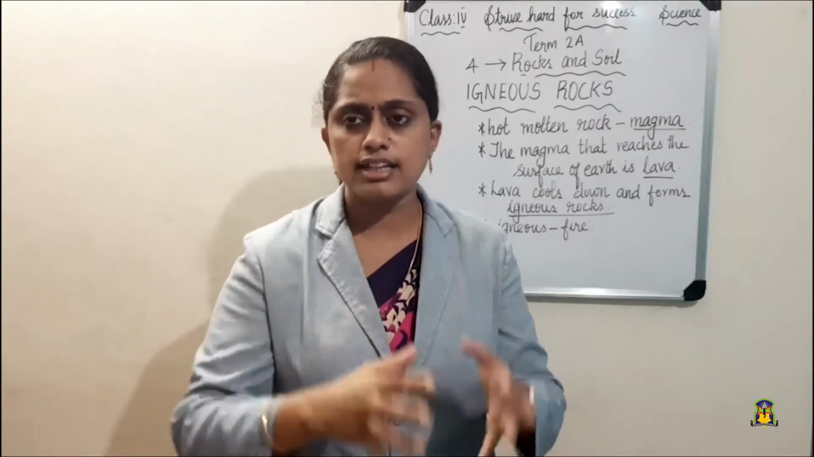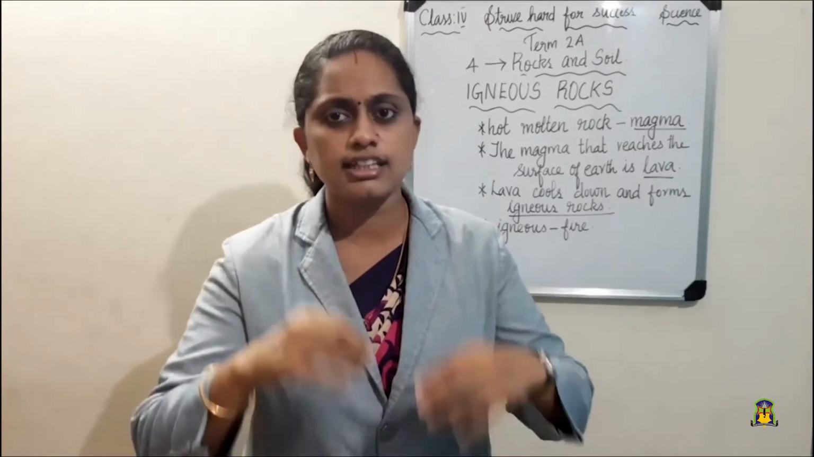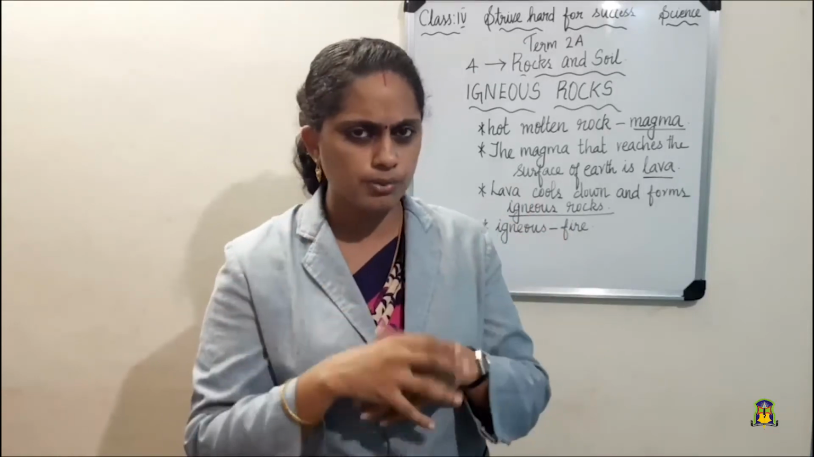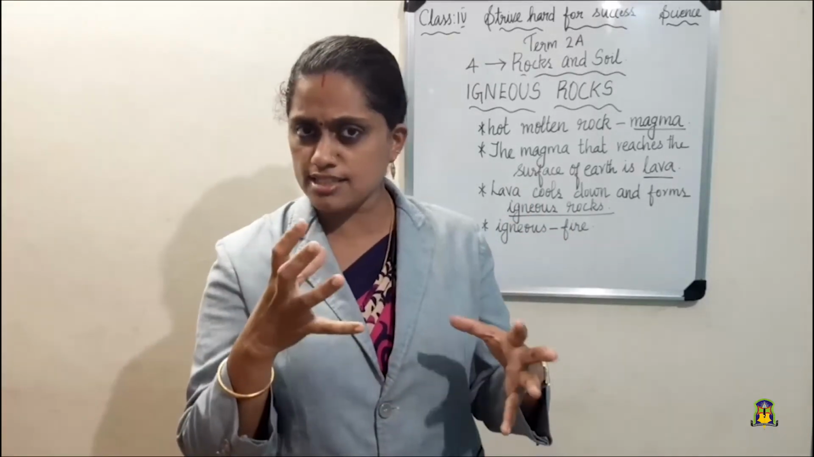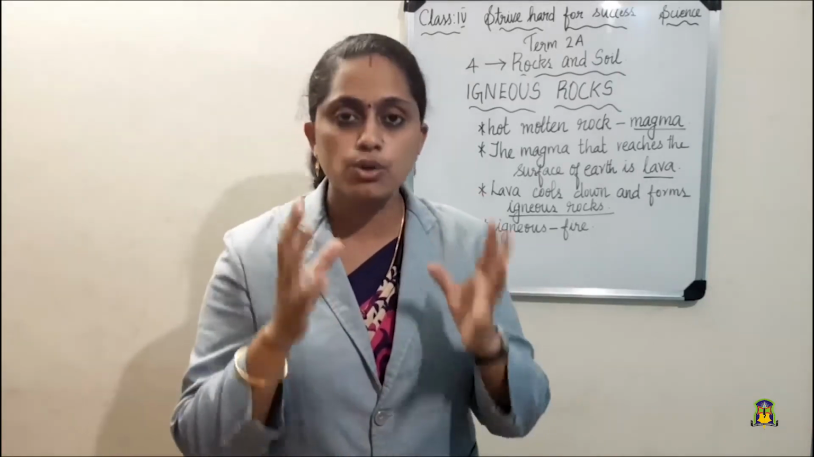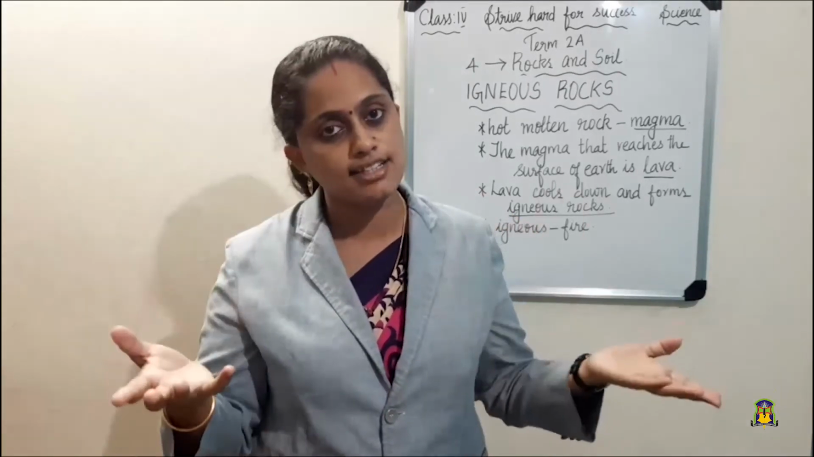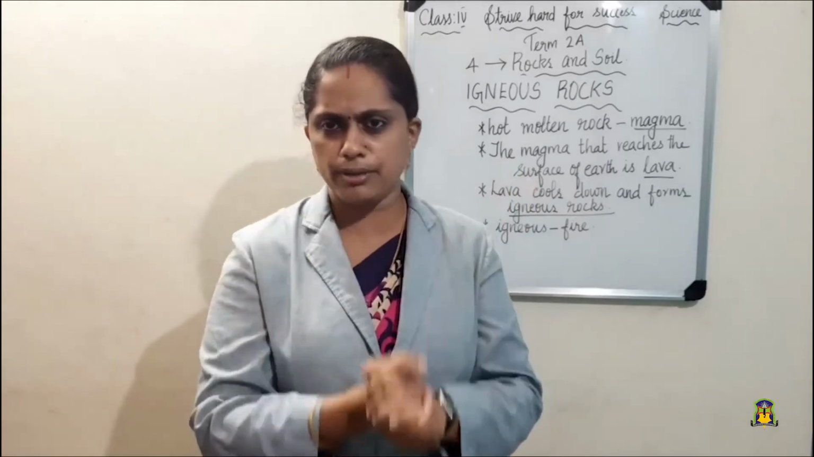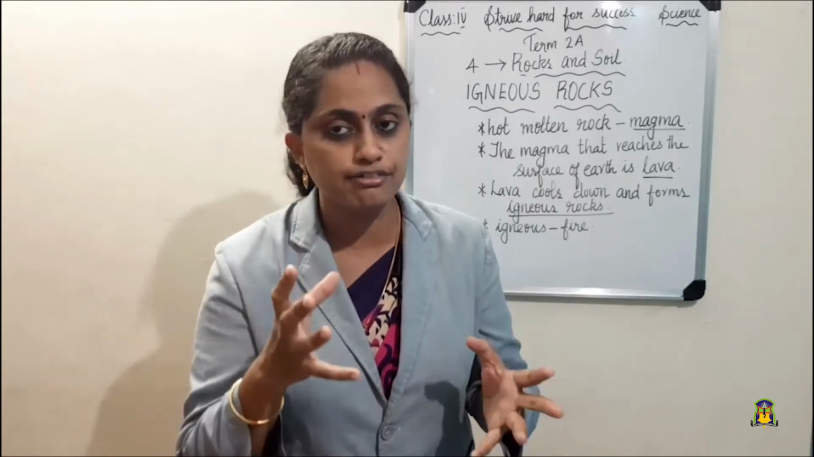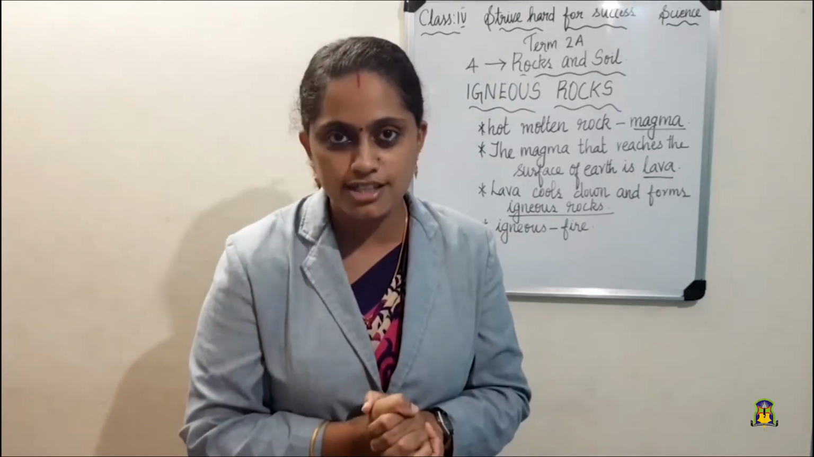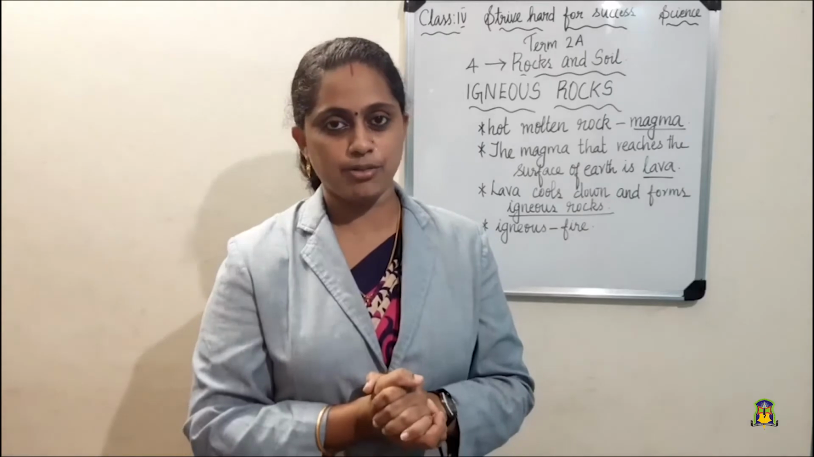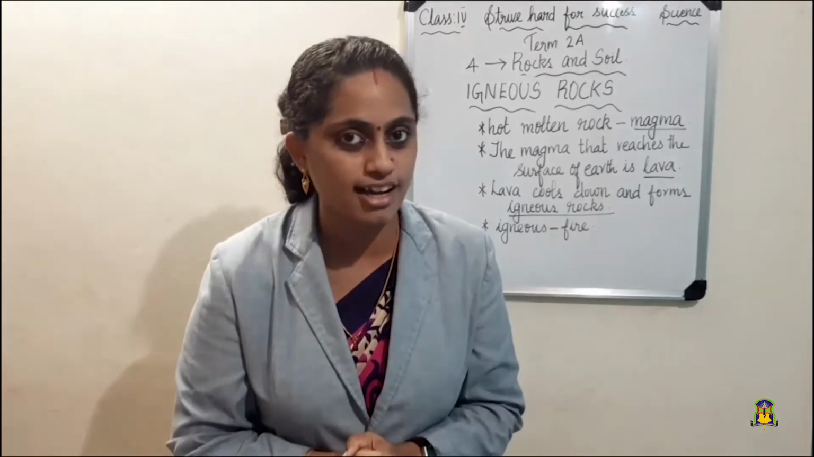The magma that reaches the surface of the earth is lava, and this lava cools down. It is very hot. After some time, it may cool down. So this lava cools down and later what is happening? It will become a solid form. It will later solidify. And then what is formed? Yes, igneous rocks are formed.